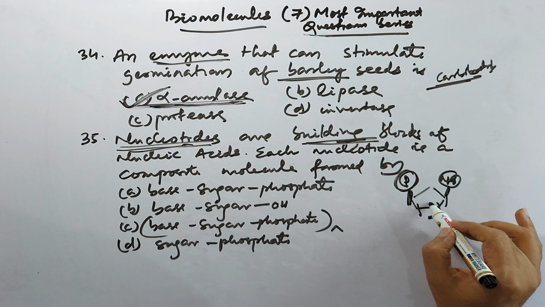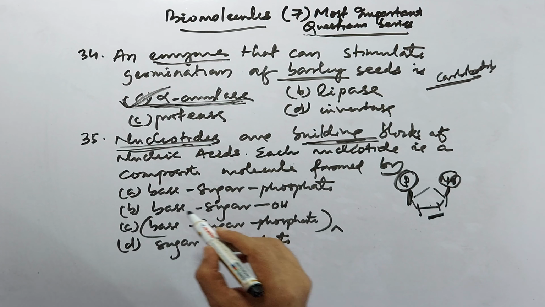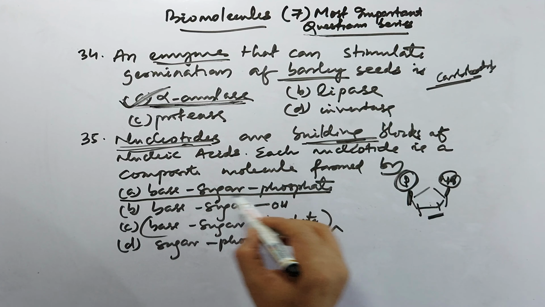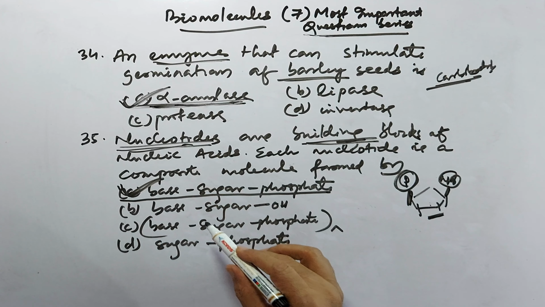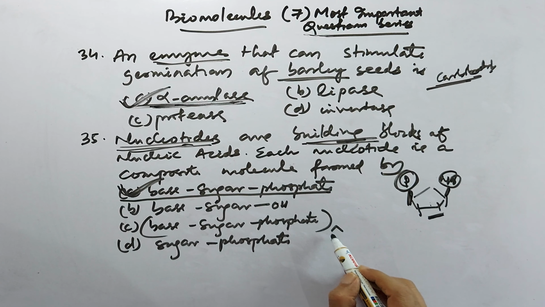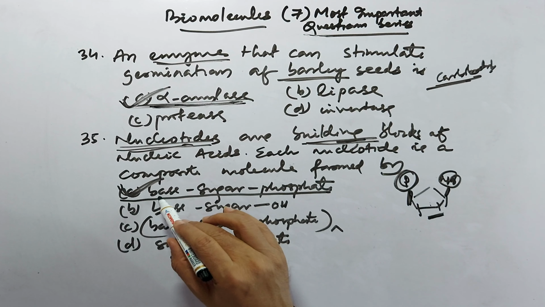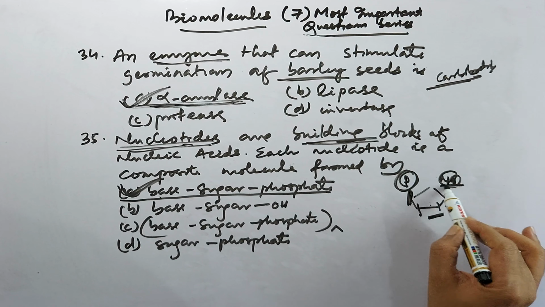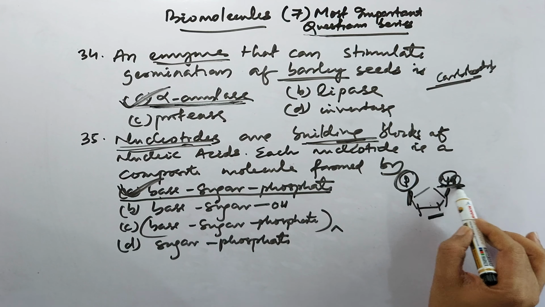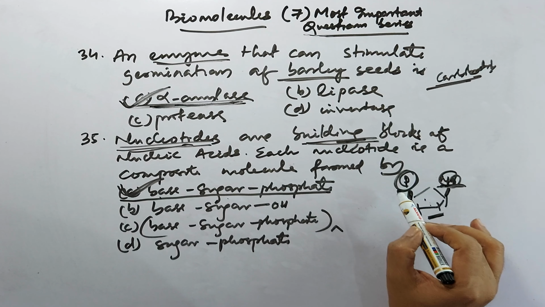So these three are needed for the nucleotide. So the correct answer is base, sugar, phosphate, but you may get confused with base, sugar, phosphate n numbers. That is already a polynucleotide, not a nucleotide. For a nucleotide the nitrogenous base, maybe purine or pyrimidine, is required, the pentose sugar must be there, and the phosphate.